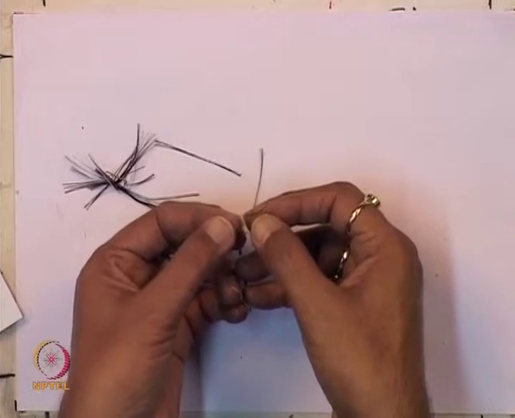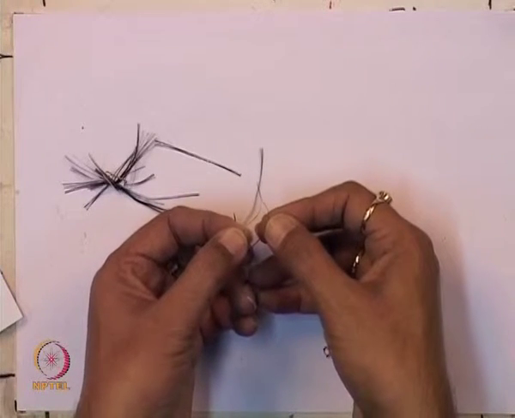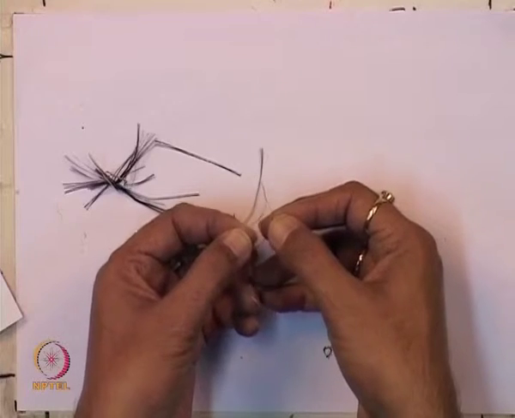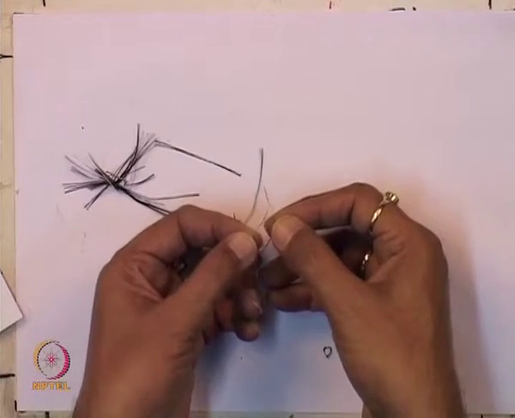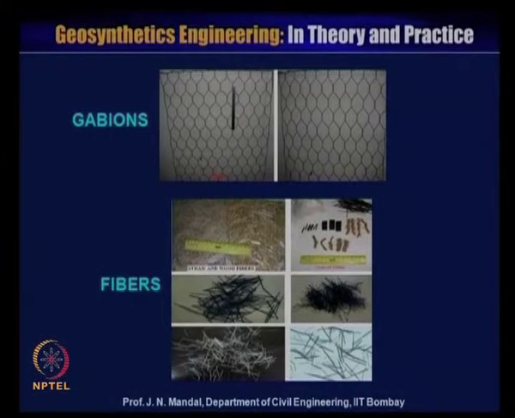Then soil can be inserted into the opening space of this material, and there will be good bonding, good interaction between the different types of fiber element and the soil. It may be nylon, it may be coir, it may be jute, or any kind of material which can be used to stabilize the soil.